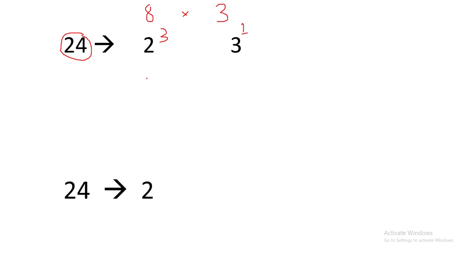They will be given their powers to their primes. Okay, and this is how we can represent a number in a way. The next other way is representing it in binary.